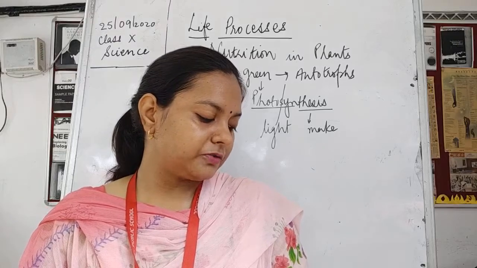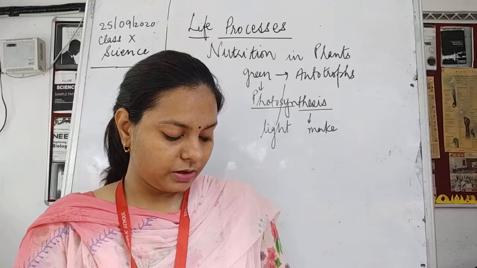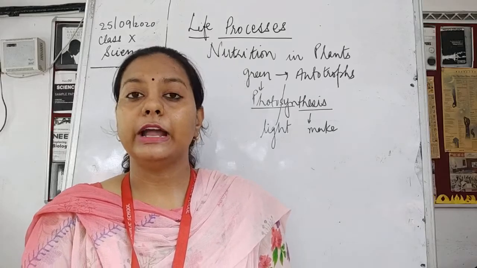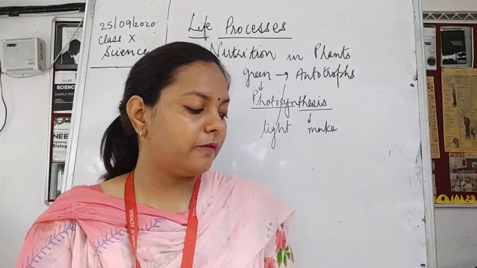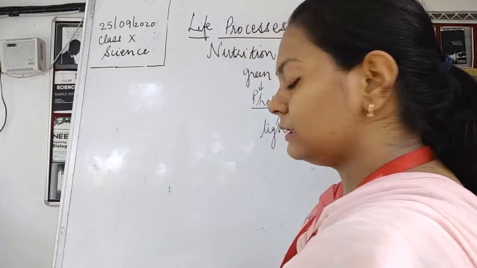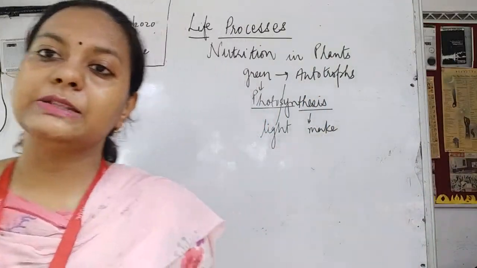The process by which green plants make their own food like glucose with the help of carbon dioxide, water and sunlight in the presence of chlorophyll is said to be photosynthesis. And oxygen is also a byproduct of photosynthesis. Okay, so if we write the chemical reaction, photosynthesis is a chemical reaction, you can easily say, because chemicals are used and a chemical is being synthesized.